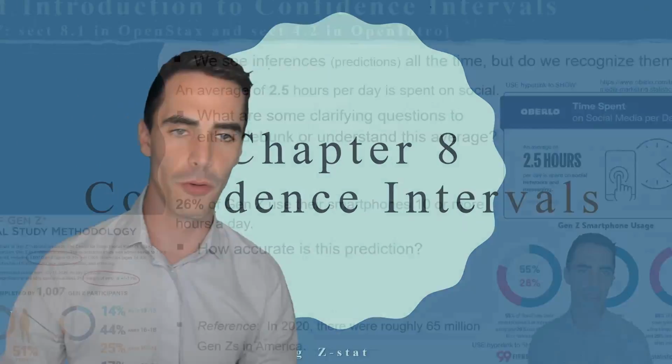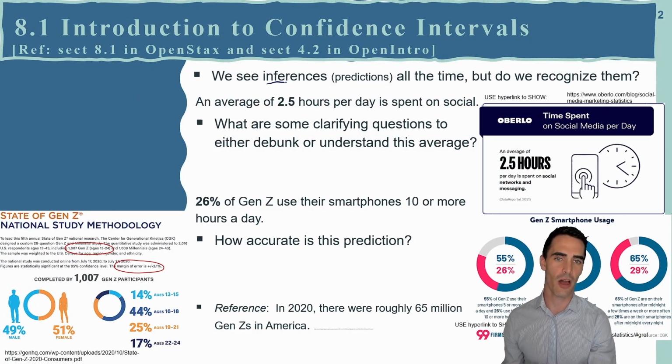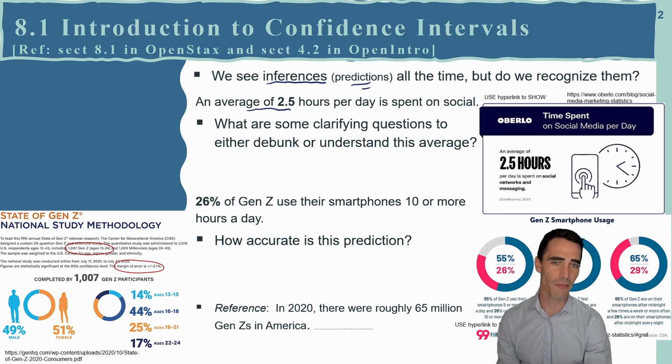So without further ado, look, confidence intervals are inferences. They're predictions. Let me show you an example. For instance, a claim might go out that says, hey, look, an average of 2.0 hours per day is spent on social media. This is particularly in the Gen Z usage. This is from DataReportal all the way back in 2021.